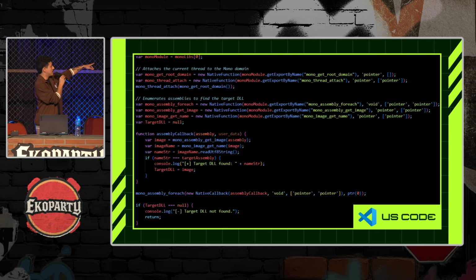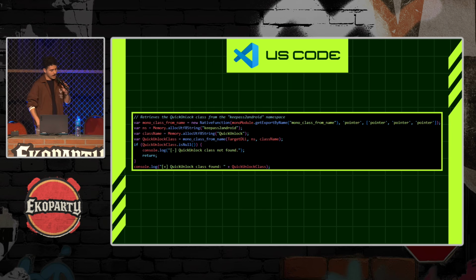So right here, I'm just enumerating all the DLLs in the application, in the package of KeePass2Android. And when I find the target DLL, which is the KeePass2Android lib, which contains the QuickUnlock class, I'm just printing here to know that I found the correct DLL. So once I've hooked into the right DLL, what I'm going to do here is try to identify the QuickUnlock class and hook into it. And when I find the QuickUnlock class, I'm also logging here to know if it's working.